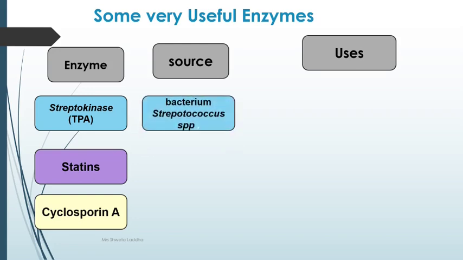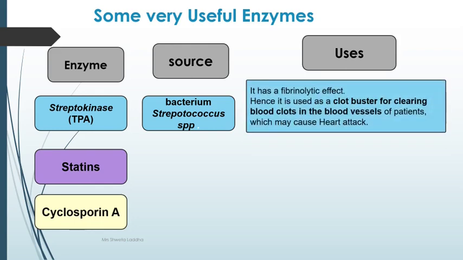Streptokinase, also called tissue plasminogen activator, is obtained from the bacterium Streptococcus species. It has a fibrinolytic effect. It does not allow the fibrinogen protein in the blood to convert into fibrin. If no fibrin is formed, clotting will not take place. It is used as a clot buster for clearing blood clots in the blood vessels.